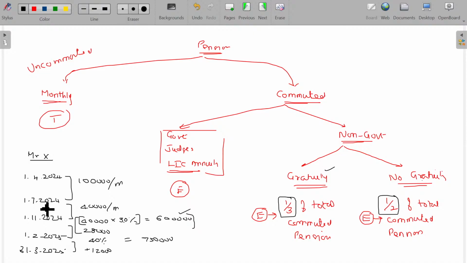So one of the interesting illustrations to make you understand the concept. We assume that he receives no gratuity. Now let's start with the salary. From this date to this date, how many months are there? 4, 5, 6, 3 months. For the 3 months he is in service, so 1 lakh into 3, he gets 3 lakhs. Is that okay?